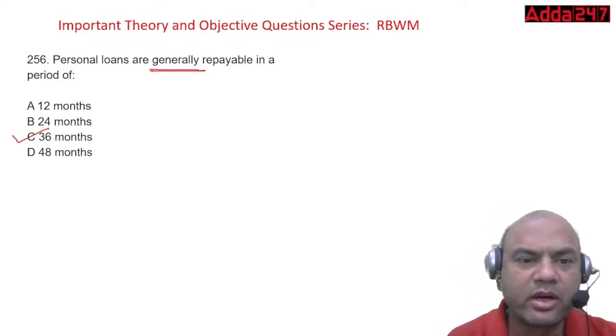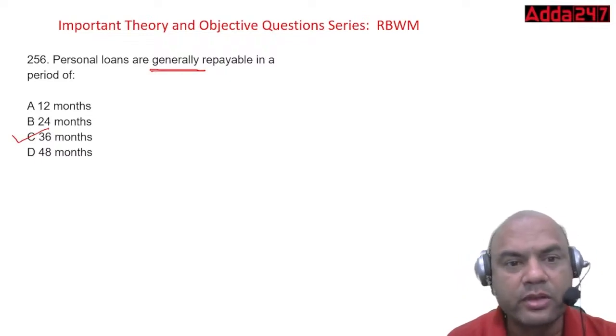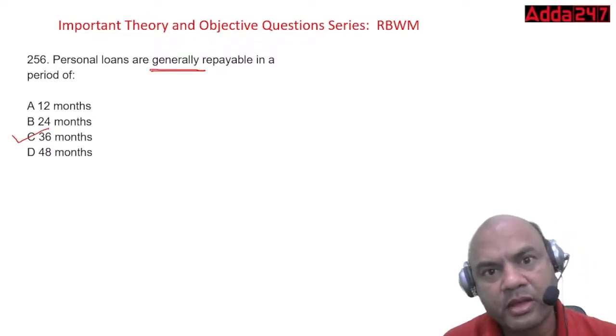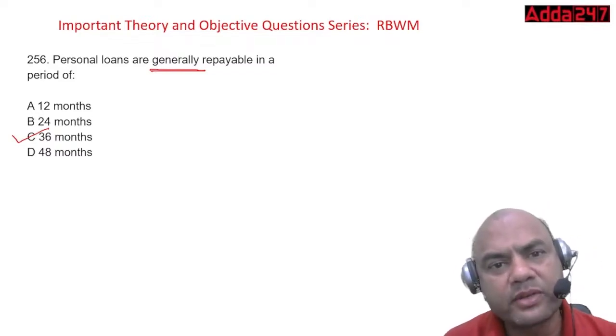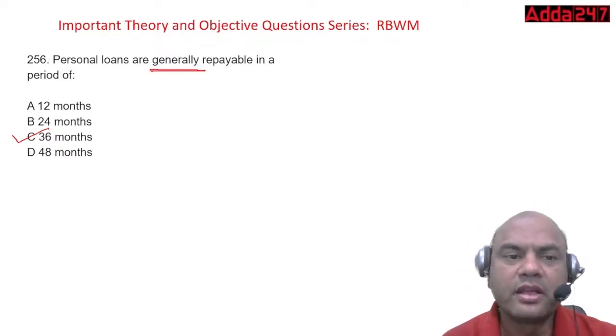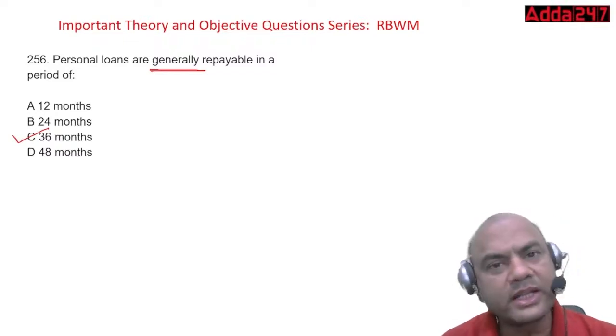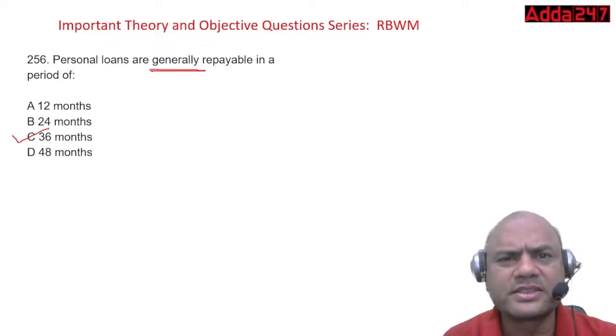Some banks give a repayment period of 12 months also in PL. You check the credit card systems now. All the credit card companies are giving personal loans now. They are giving it for 6 months also. Okay. So you can design your own product nowadays. There is nothing written rule as such.